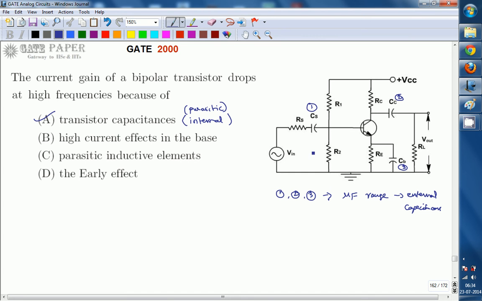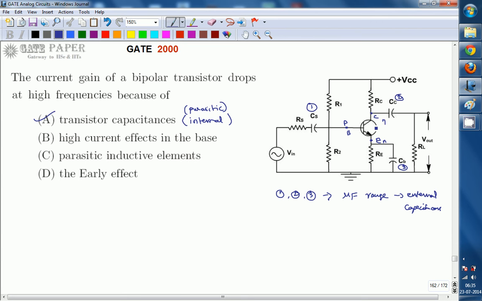The other capacitances exist because every BJT consists of two junctions: one is the emitter-base junction, the other is the collector-base junction. This is the collector and this is the base. Since it is an NPN transistor, the collector is N type, the emitter is N type and the base is P type. So there are two PN junctions, one between collector and base and the other between emitter and base.